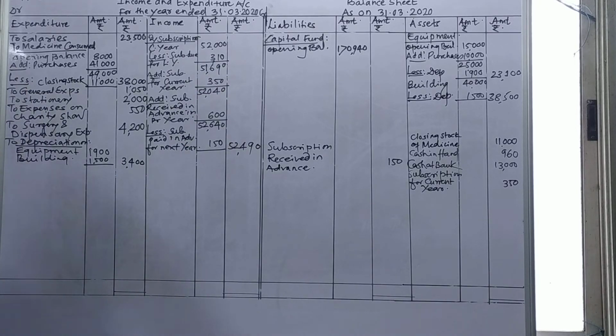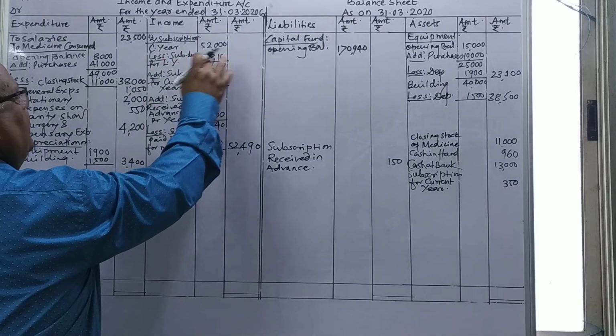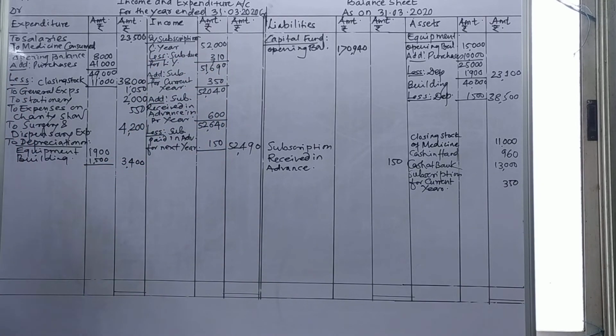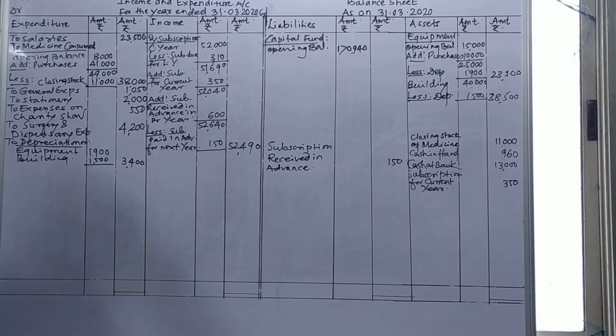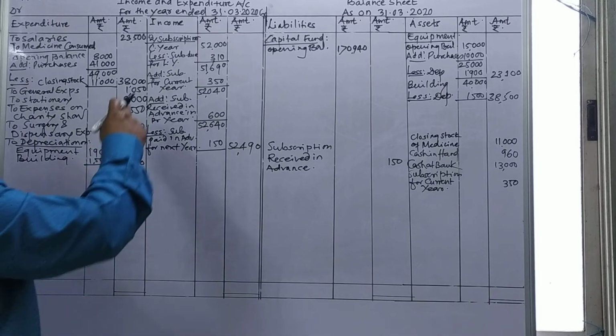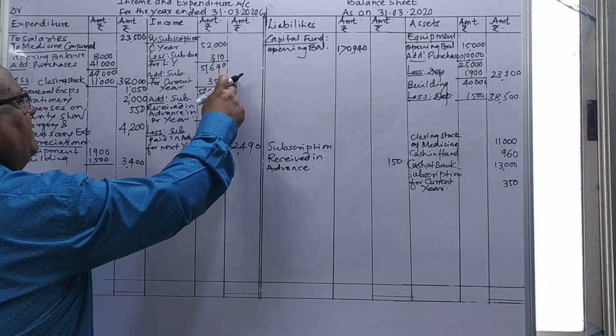And last year's subscription, there will not be any effect. Last year anything outstanding or received in advance, there will not be double effect for that. Therefore no double effect here 310 because it is coming in this year. In that capital fund it is coming because last year it is recorded. Therefore no double effect. So double effect will be for the current year and the next year will be the double effect.